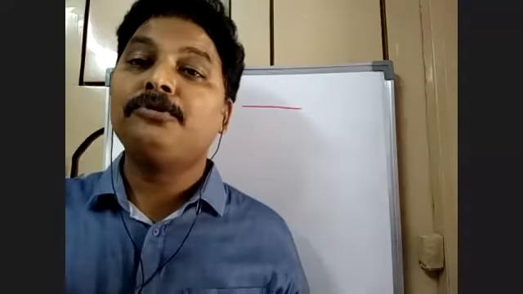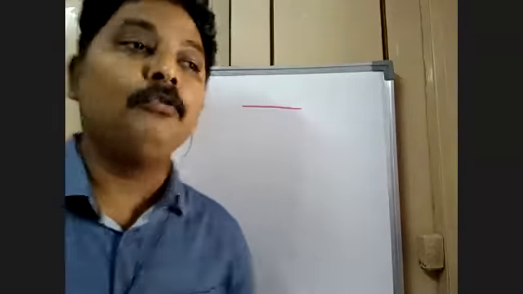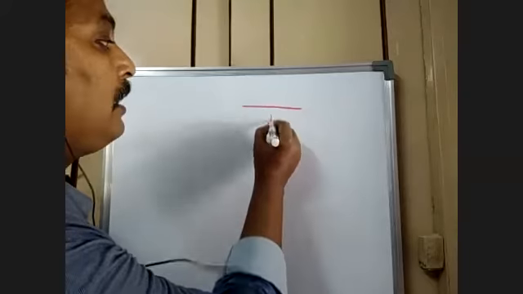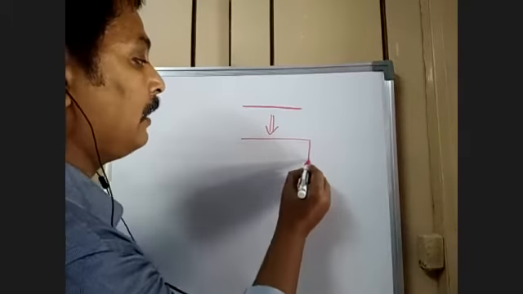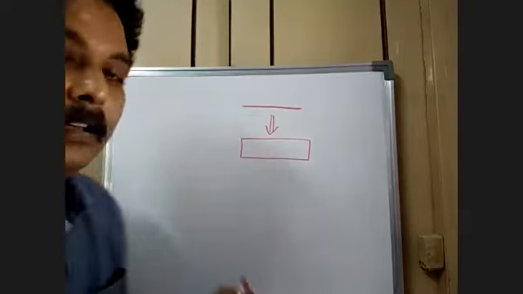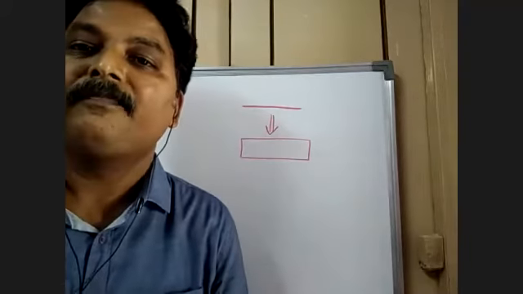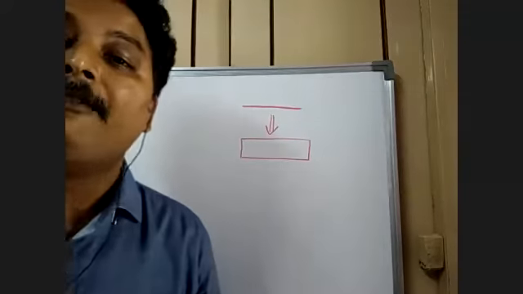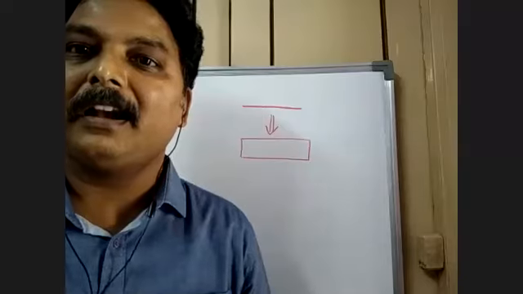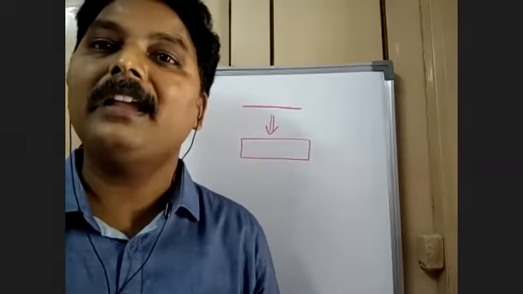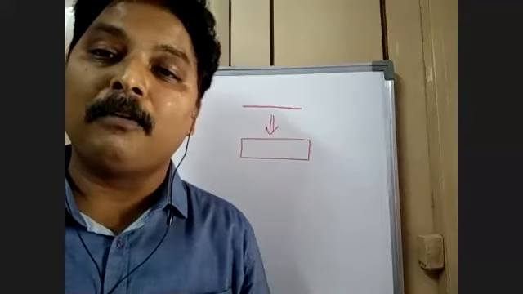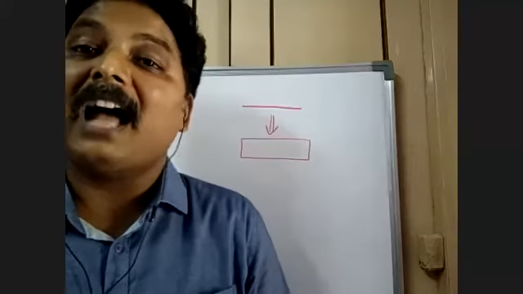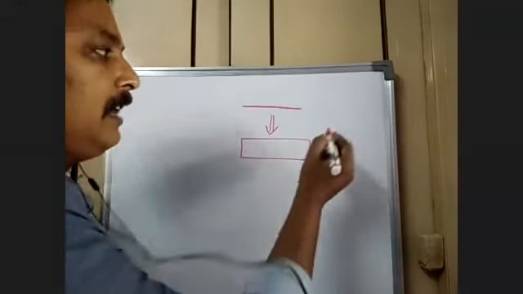Okay. If you zoom it, you came to know that it's a straight line. And if I zoom it, I came to know that it's a rectangle. So when I zoom it, I came to know that it's a rectangle. Okay. Now, if I zoom it, what did I get? I get the other dimension.